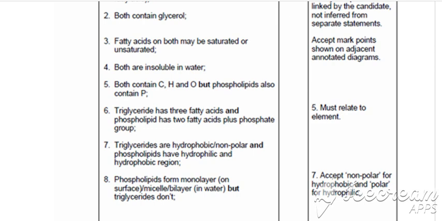The phospholipids will form a monolayer on the surface of some water, so it will form a micelle or a bilayer in water, but the triglycerides will not. They will accept the idea for point 7, the idea of non-polar for hydrophobic and polar for hydrophilic.